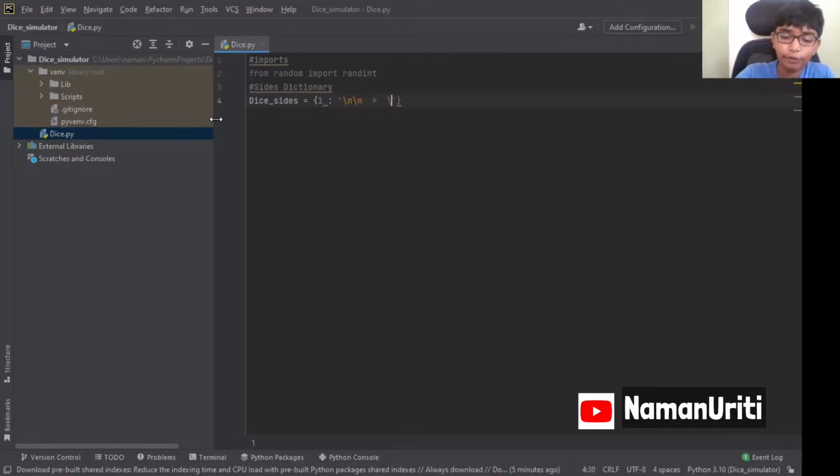And then we'll add a new line for neatness. 2 neat lines, one for the gap, another for neatness. So this is number 1. So like this, we'll make number 2.